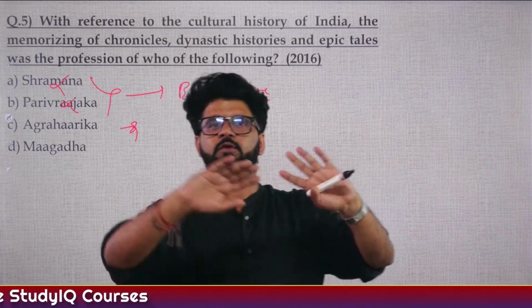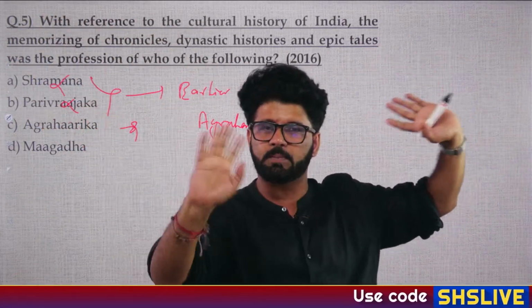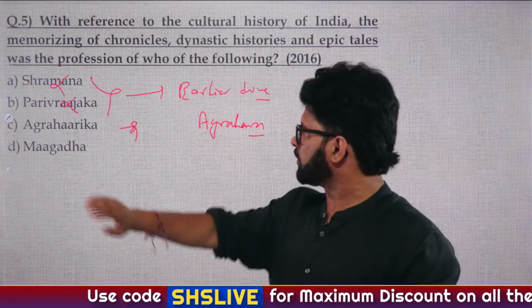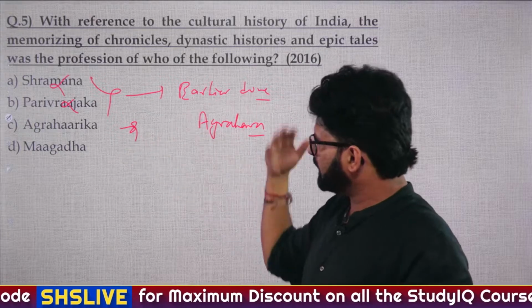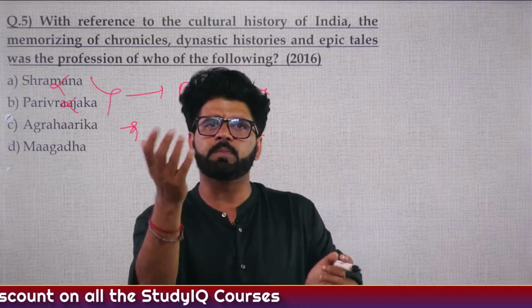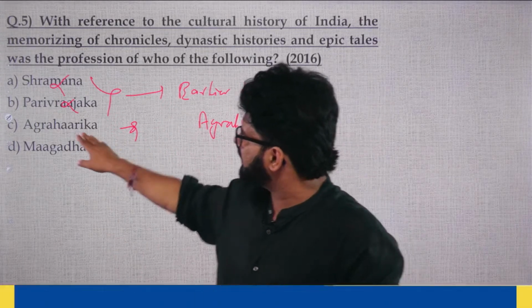Early medieval India from 750 AD, we have done till Harsha, so we'll start from 750 AD: tripartite struggle, Pala, Pratihara, Rashtrakutas, feudalism, rise of Rajputs. So that we will be doing tomorrow. There again we will be talking about feudalism and land grants. Agrahara are those lands which are generally given to Brahmans, or Brahmadeya villages, you know.